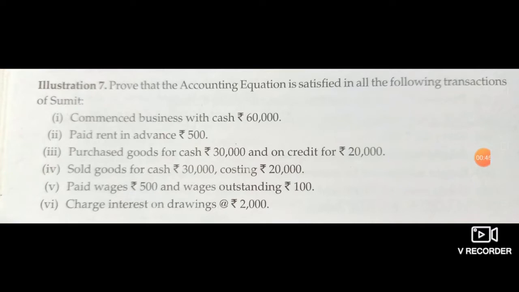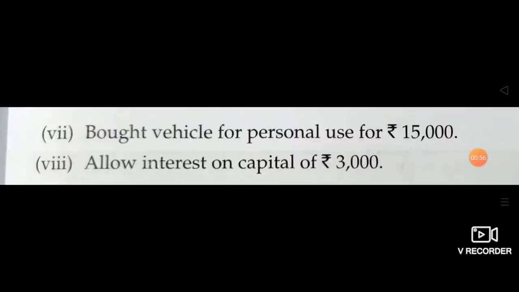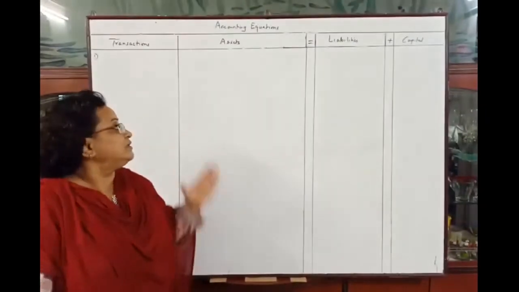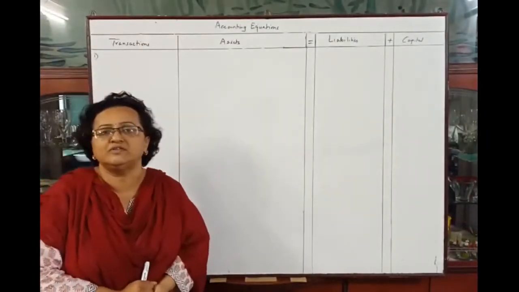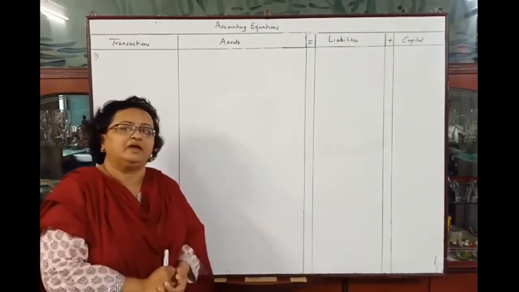Fifth, paid wages rupees 500 and wages outstanding rupees 100. Sixth, charge interest on drawings at rupees 2,000. Seventh, bought vehicle for personal use for rupees 15,000. And last, allow interest on capital of rupees 3,000. Okay. New accounting equations is new problem.